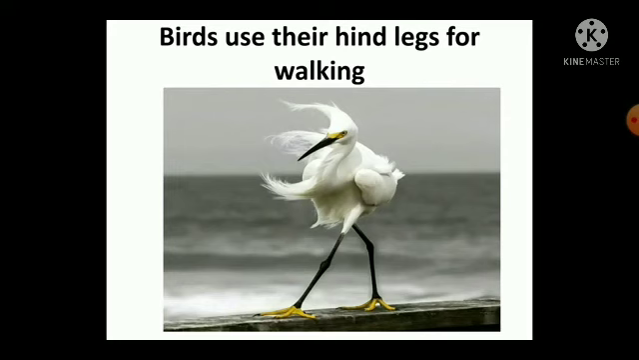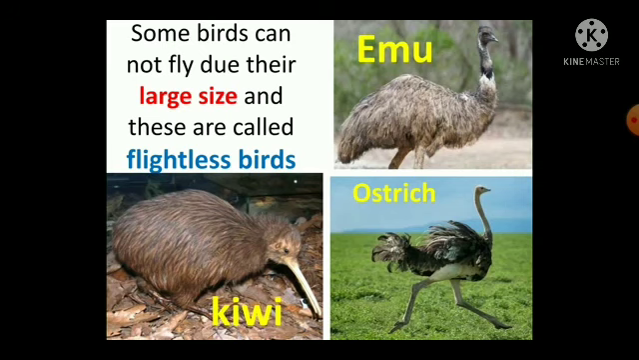Birds use their hind legs for walking, hopping, and perching. Birds like emu, ostrich, and kiwi have wings but they cannot fly due to their large size and are called flightless birds.